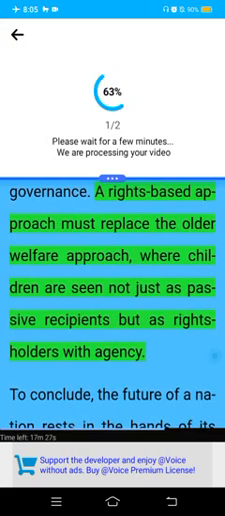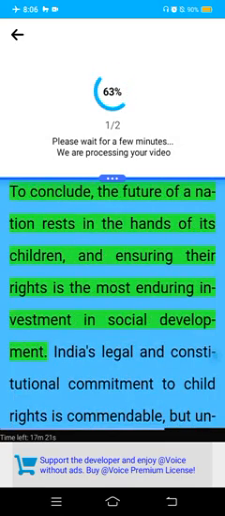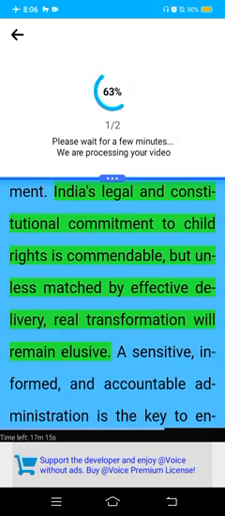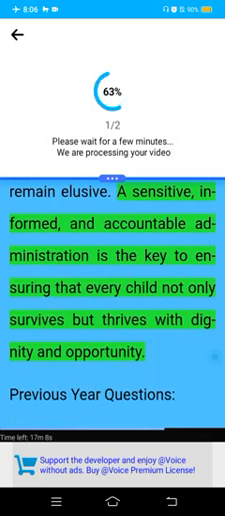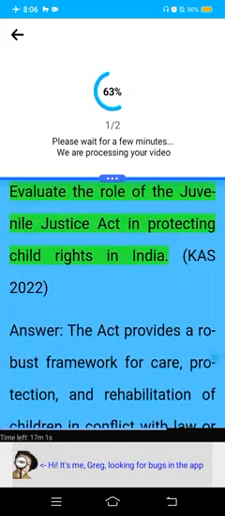A rights-based approach must replace the older welfare approach, where children are seen not just as passive recipients but as rights holders with agency. To conclude, the future of a nation rests in the hands of its children, and ensuring their rights is the most enduring investment in social development. India's legal and constitutional commitment to child rights is commendable, but unless matched by effective delivery, real transformation will remain elusive. A sensitive, informed, and accountable administration is the key to ensuring that every child not only survives but thrives with dignity and opportunity.